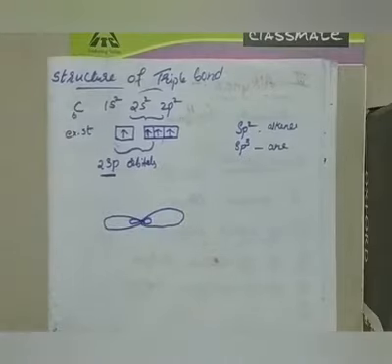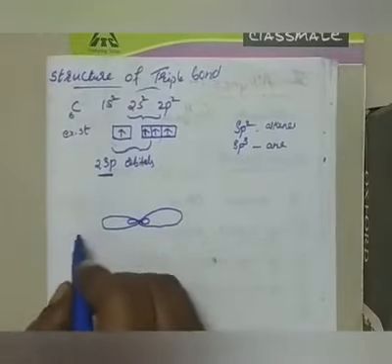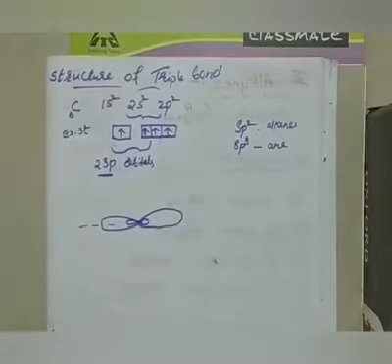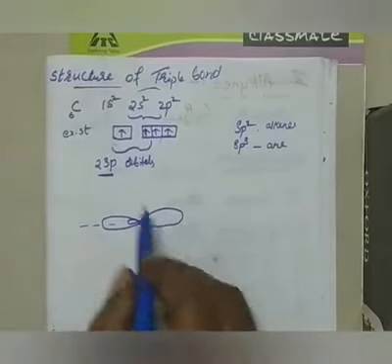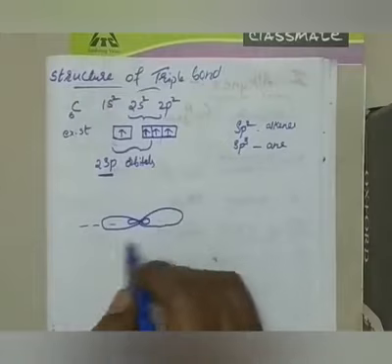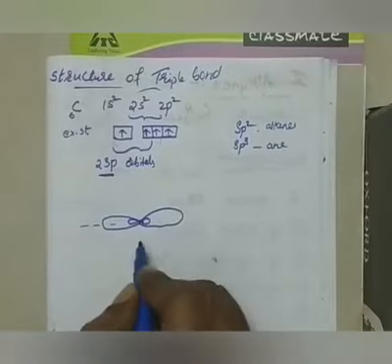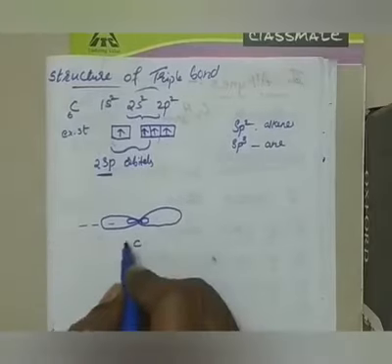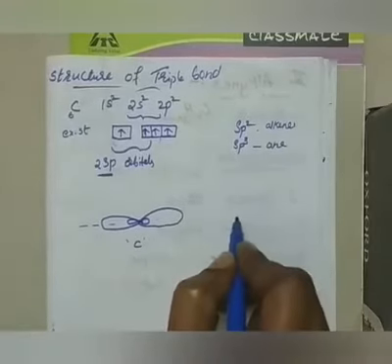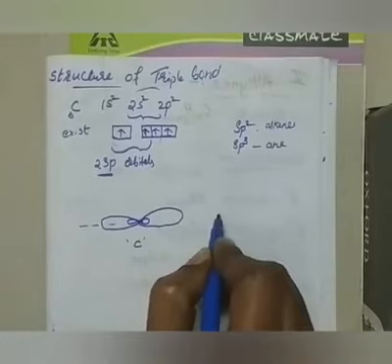They themselves will be arranged like this. This is one carbon's hybridized orbitals. Similarly, another carbon's hybridized orbitals are 2. One big lobe, one small lobe I am writing, and another small lobe and another big lobe for another carbon's 2 sp hybridized orbitals.